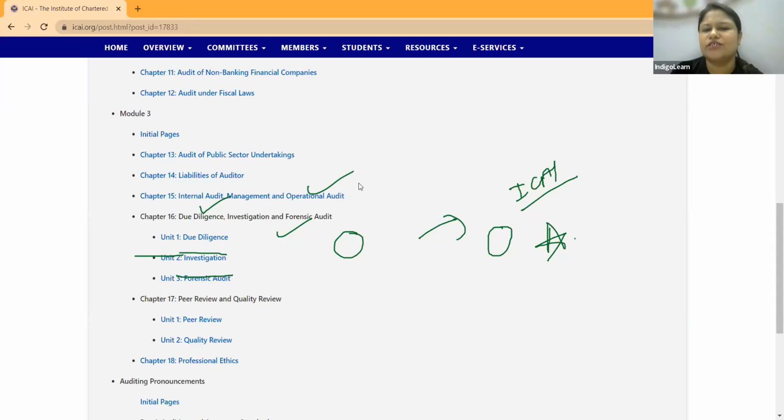And finally, professional ethics. I told you we had a separate topic earlier for liabilities of auditor, but now this has been included as a part of professional ethics. So as I've given you an overall framework as a backdrop, I want you to have a little more detailed discussion so that you understand properly what are the new things that have been introduced, which are the earlier parts which have been omitted, and what each of these 19 chapters is going to individually talk about. A synopsis of that would be important for you to get an insight of the subject as a whole. So with this, let us get an understanding of the chapter-wise discussion that we are going to take up now.